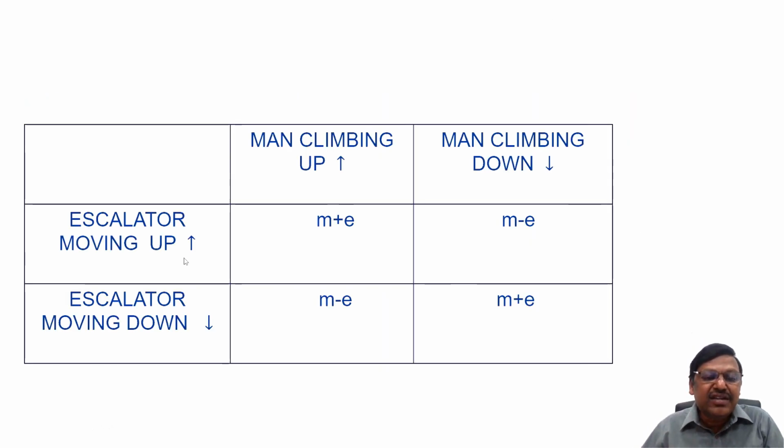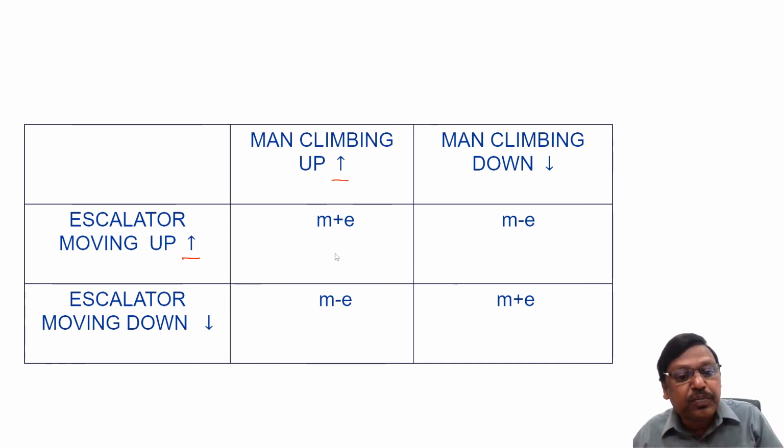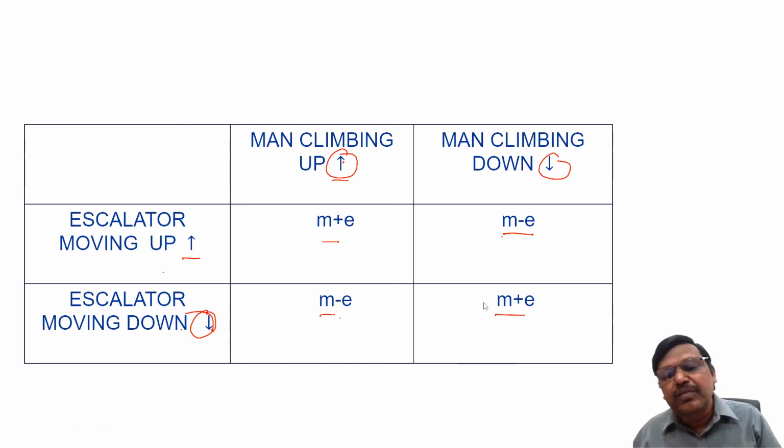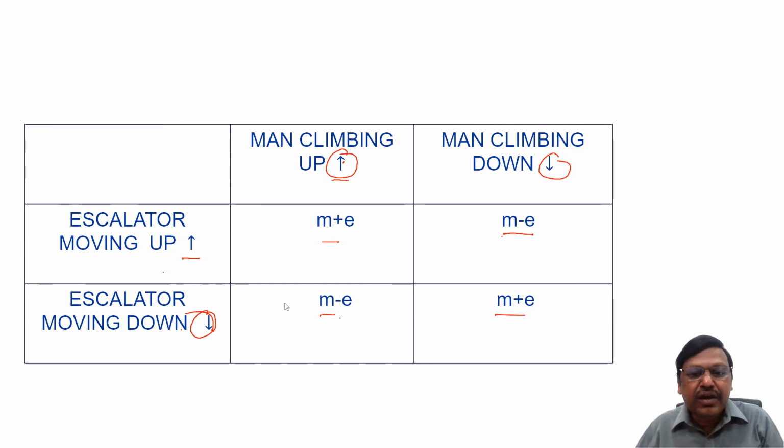Here, the escalator is moving up and the man is also climbing up. So they are working together, so m plus e. The escalator is moving up, the man is climbing down, they are working against each other. So the man can come down further only if his speed is more than the escalator, and the effective speed is m minus e. And the escalator moving down but the man climbing up, again they are working against each other, you can see here, m minus e. But here the escalator is moving down and the man is also moving down, they are working together, so the effective speed will be more, right? So I hope you can take the screenshot and then we will take up a couple of questions on this.